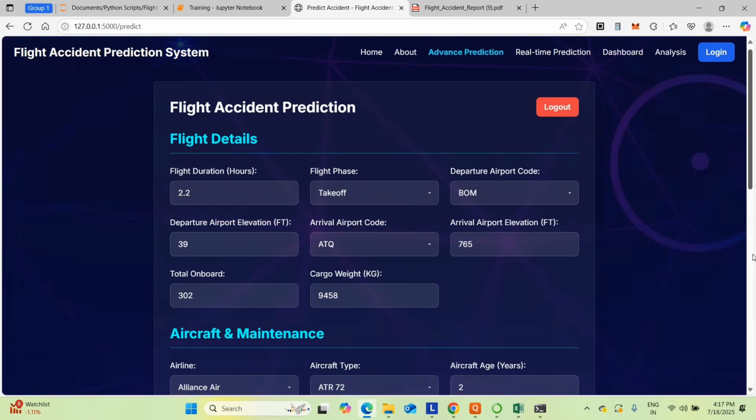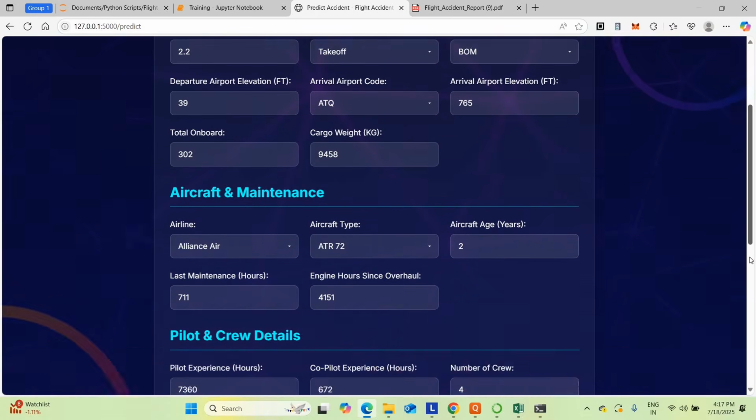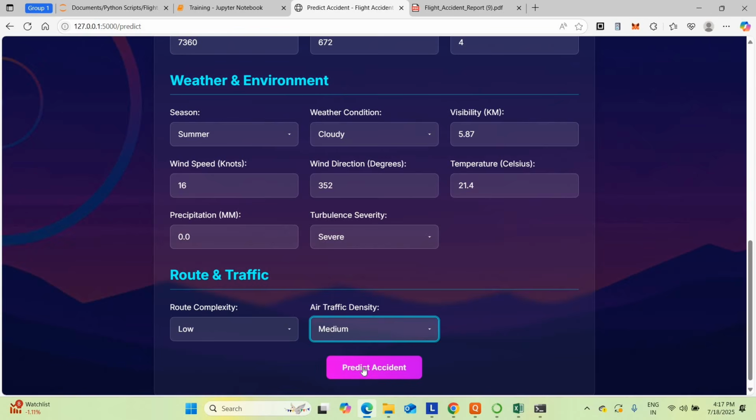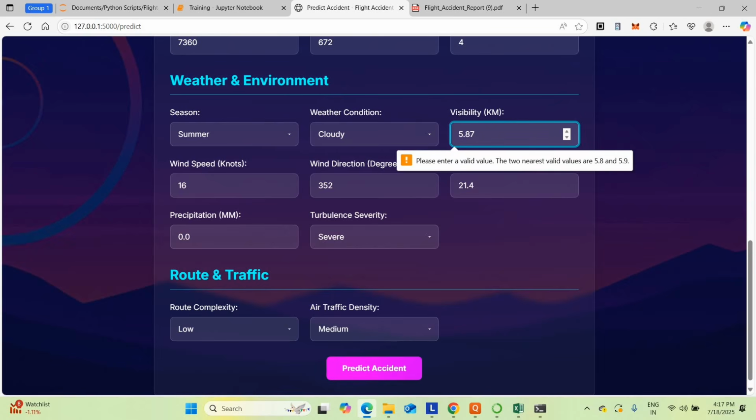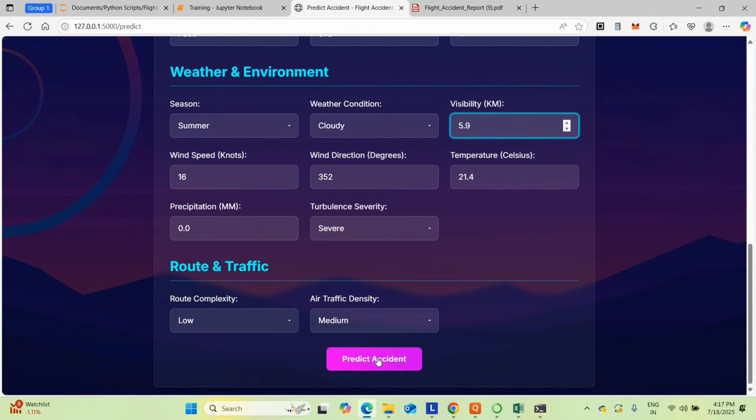For this data, we can check whether it's working or not. So this is the data I'm going to give, so I can predict the accident. It's asking for visibility, which should be 5.8 or 5.9. I'm going to give 5.9 as a rounded-off value. Just click predict to see whether it's working or not.